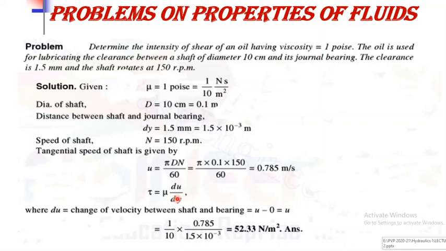Putting the values in the equation of Newton's law of viscosity, we get the value of stress. So mu is 0.1, into du which is 0.785, and dy, which is the distance, 1.5 into 10 raised to minus 3. By putting these values we get the answer: shear stress is equal to 52.33 Newton per meter square.